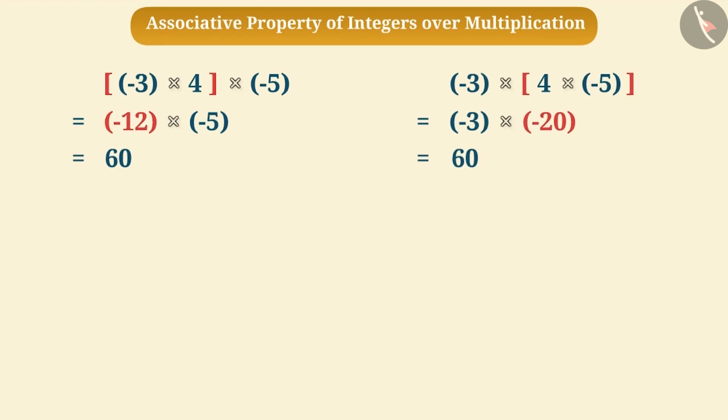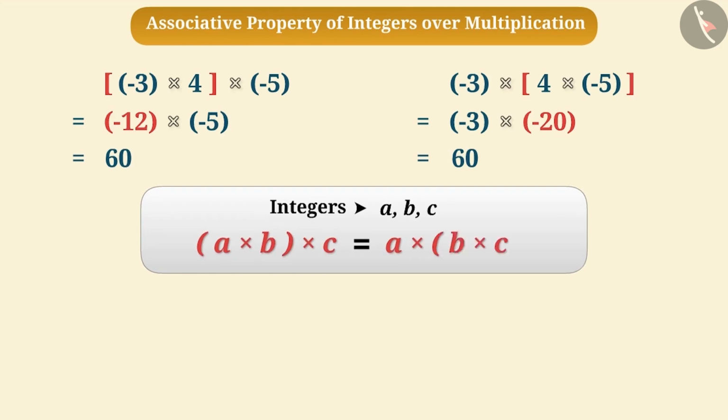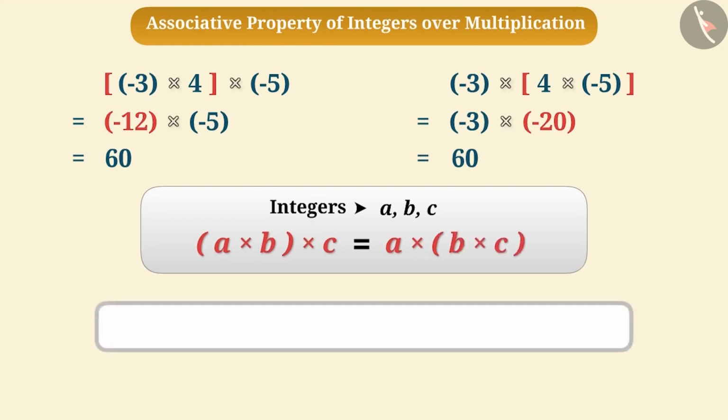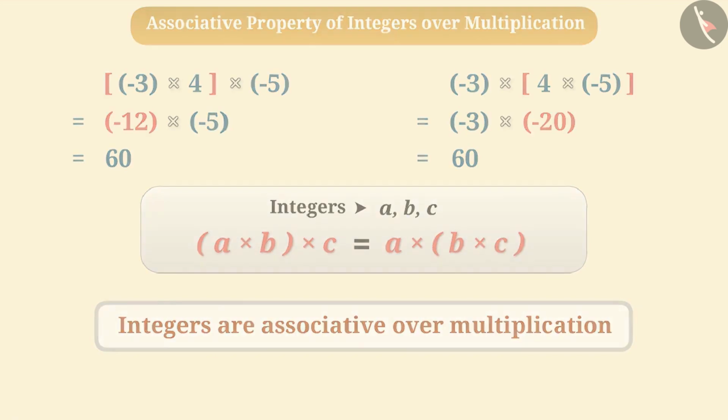The answer is same in both the cases. That means we can group integers in any order to multiply them. In general, for any three integers a, b, c, (a × b) × c is equal to a × (b × c). Therefore, we can say that integers are associative over multiplication.